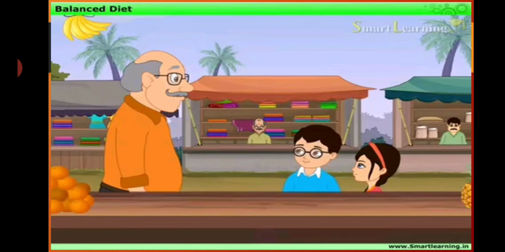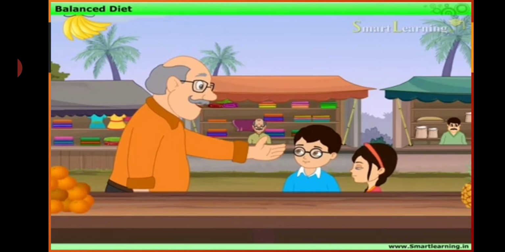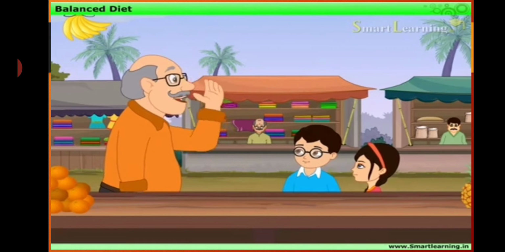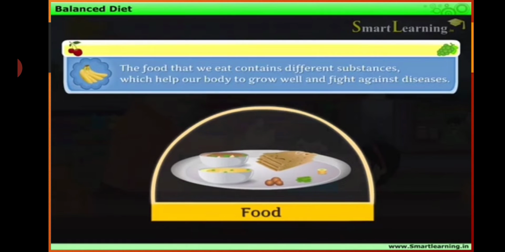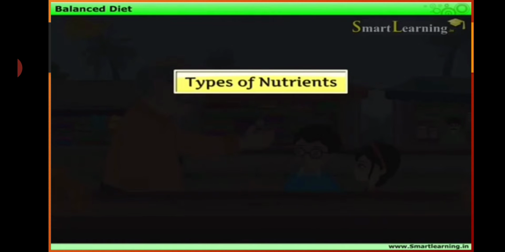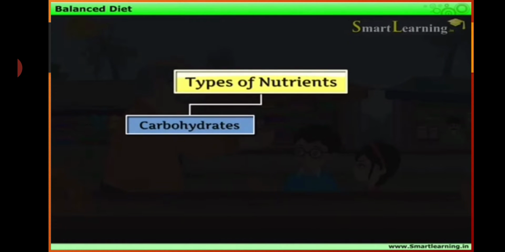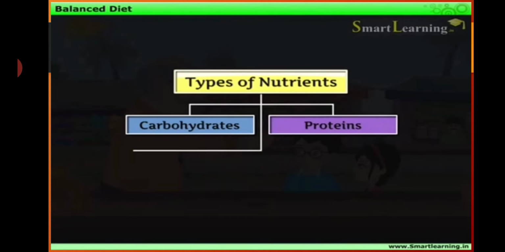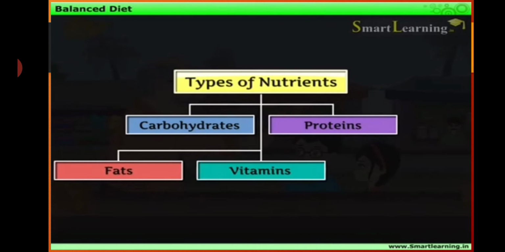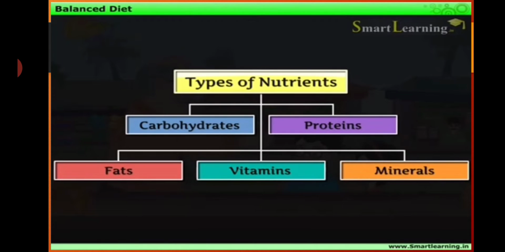Okay, watch very carefully. Fruits contain various nutrients which are required for the proper growth of a body. The food that we eat contains different substances which help our body to grow well and fight against diseases. These substances are called nutrients. The 5 different types of nutrients are carbohydrates, proteins, fats, vitamins, and minerals.